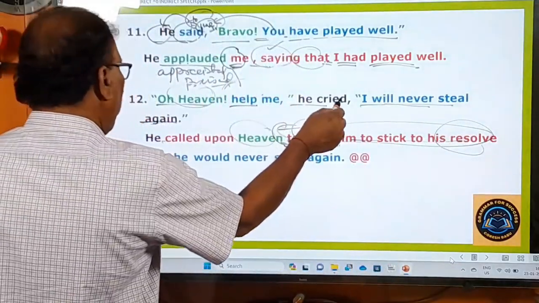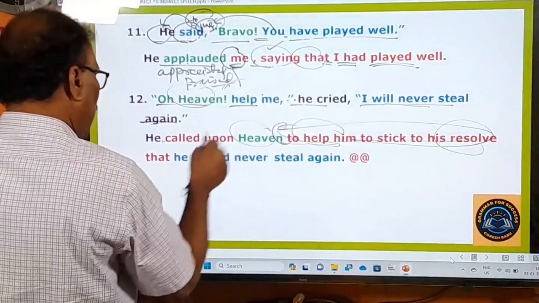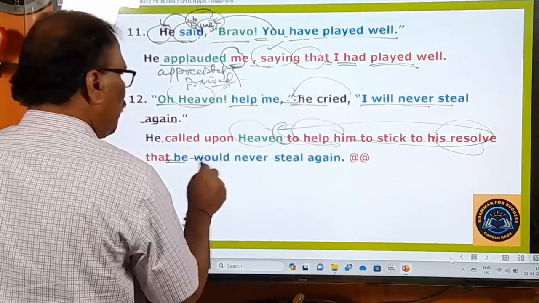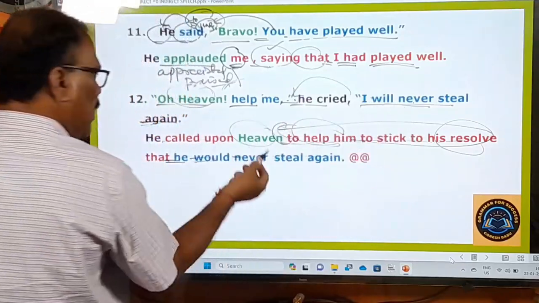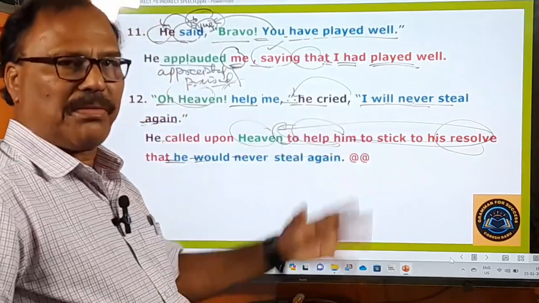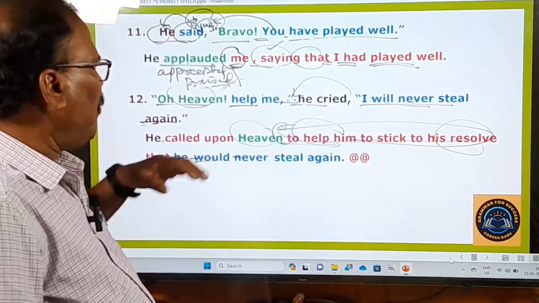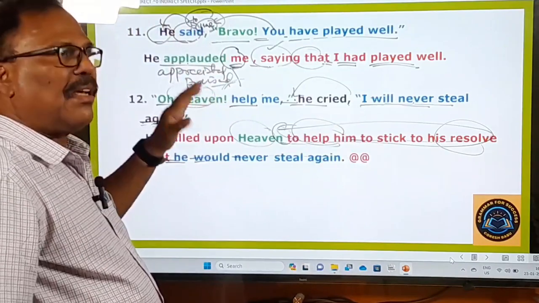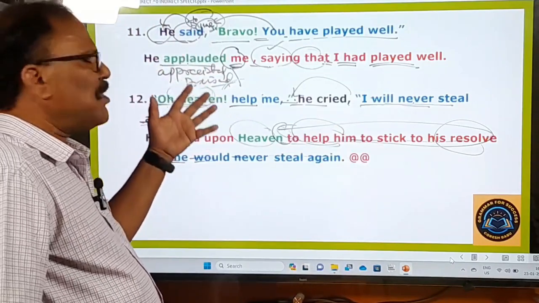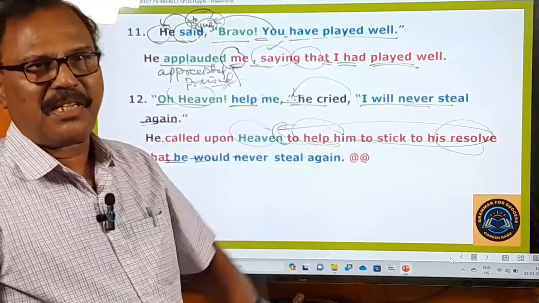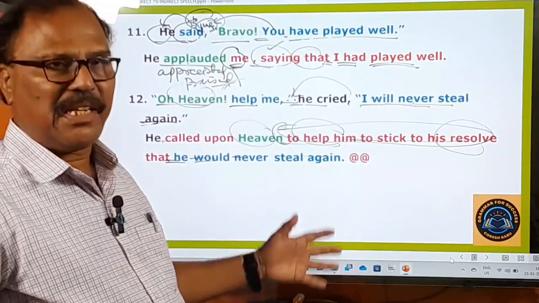So here I means who? This is a person, he. That's why he. When I is turned into he, whatever it becomes. Will is turned into would. Never steal again. Never steal again. So here this is the actual sentence, but these words are used extra, additionally. So please observe all of them carefully and learn all of them. If you watch this video again and again, you will become perfect in changing exclamatory sentences into indirect speech very easily, right?